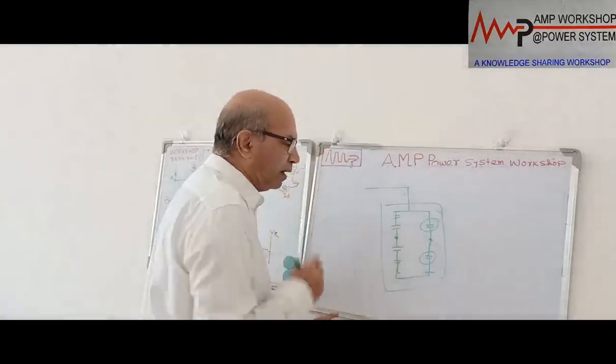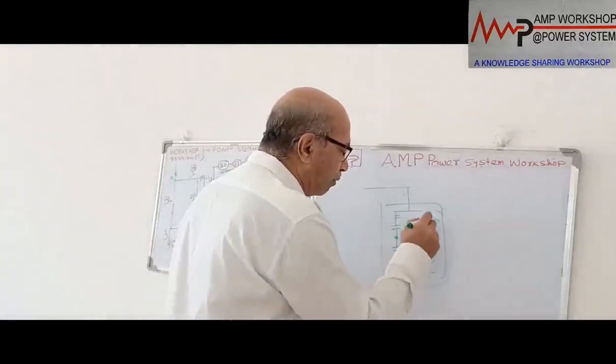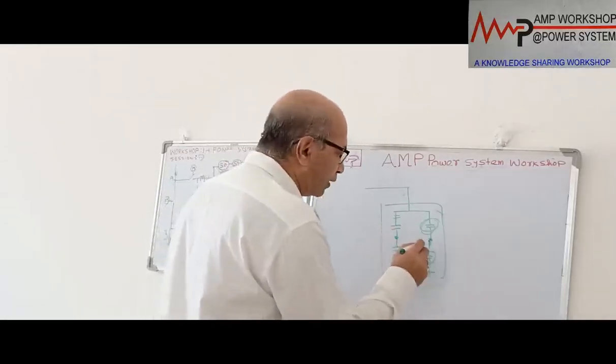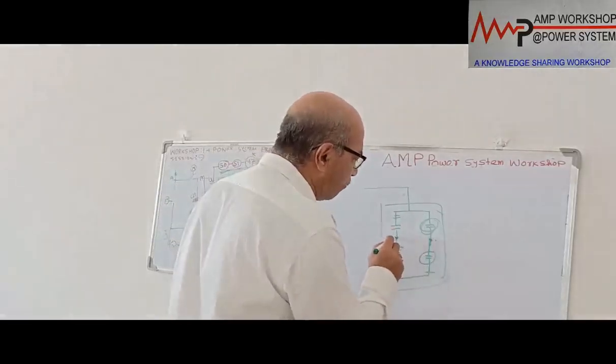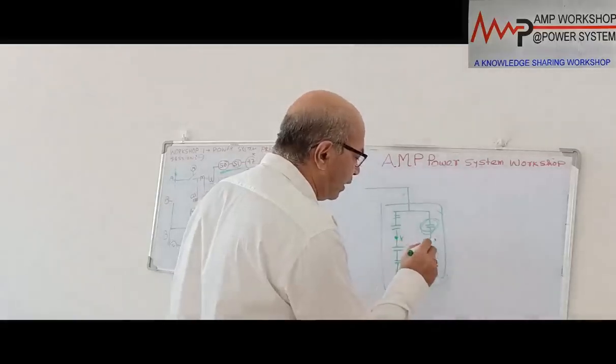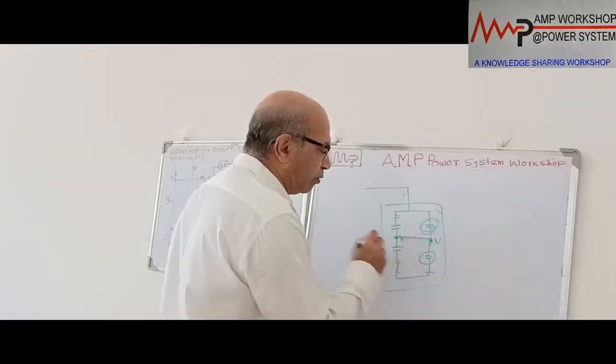one of the phase capacitor banks has failed, then what will happen? There will be an imbalance current flowing through this. So these 2 points, this is the midpoint. It is supposed to be the same voltage at this point and this point. If this voltage is B, this point also B, so the voltage difference between these will be 0.